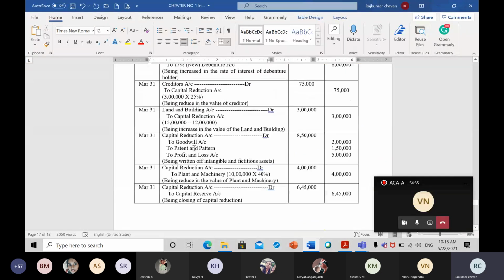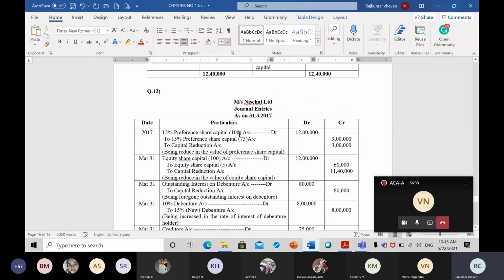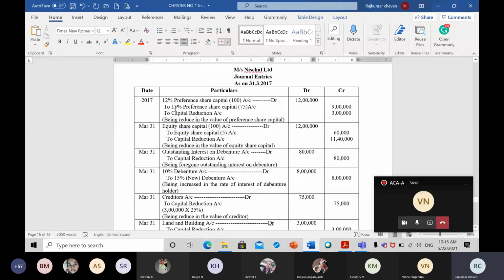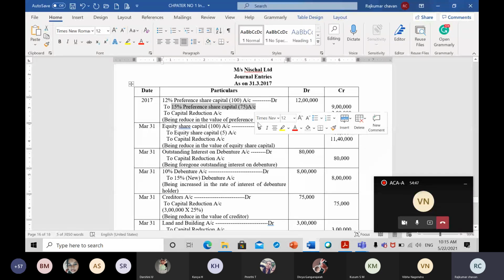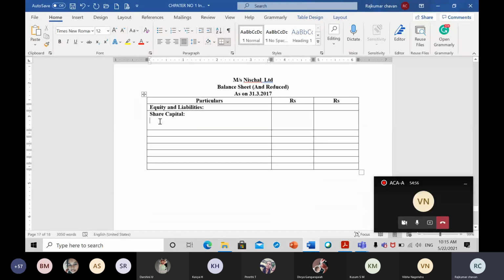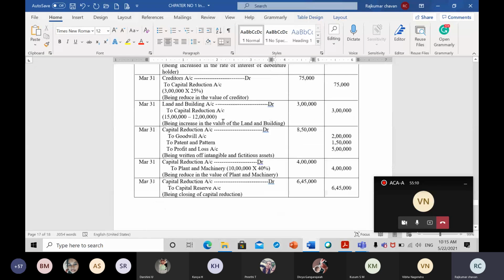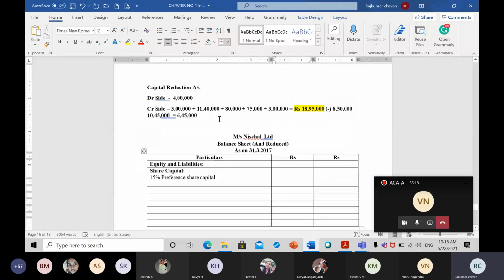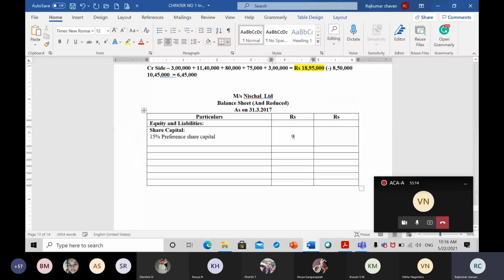So now you go to the journal entry. First journal entry: 12% preference share capital account debit, which is 12 lakh, to 15% preference share capital 75. So always remember, the credit will always go to the balance sheet. So this amount, which is nothing but 9 lakh rupees, will go to the balance sheet. So here, instead of 12%, we have to write 15% preference share capital. How much rupees did it come to? 9 lakhs, sir. 9 lakh rupees, correct, perfect.